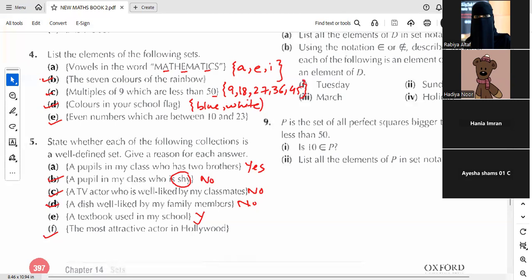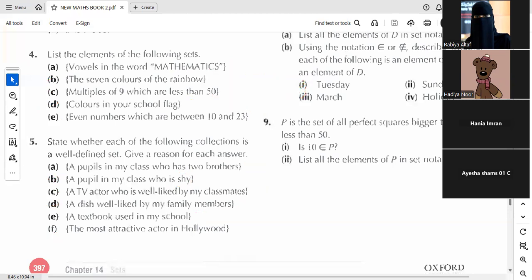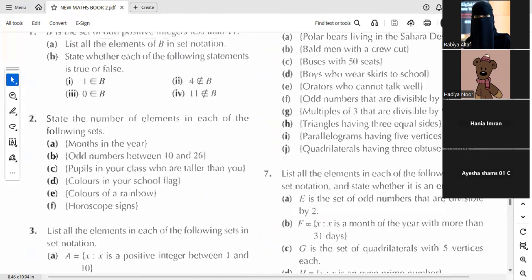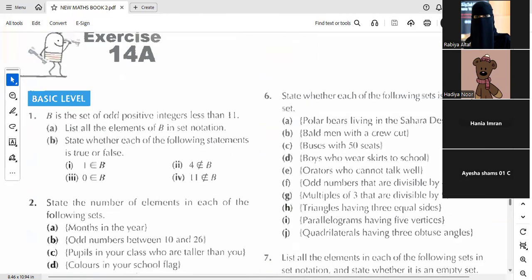Question number 6 of the same exercise. Okay, from this question, we will be having another type of set, which is empty set. What do you mean by empty set? जिस सेट में कोई एलिमेंट नहीं है. Very good. जिस set में कोई element नहीं है, so it means the set is empty. Right now in question 6, you just need to look at all these parts and you need to write whether this set is empty or not by just writing yes or no. So for part A,